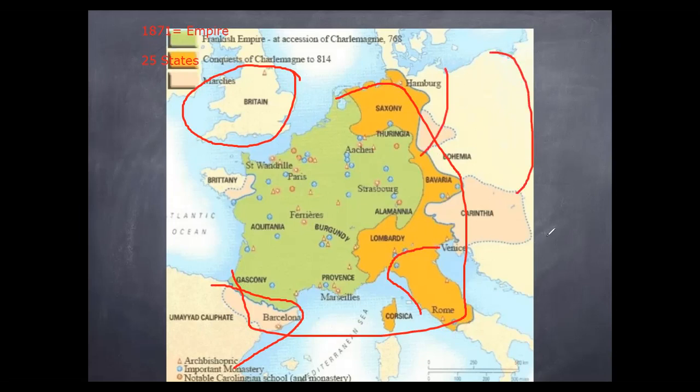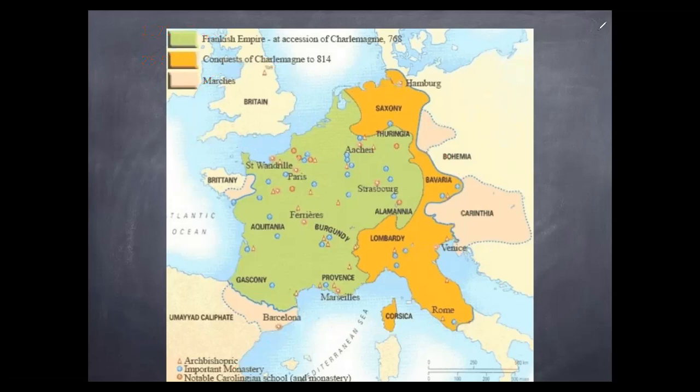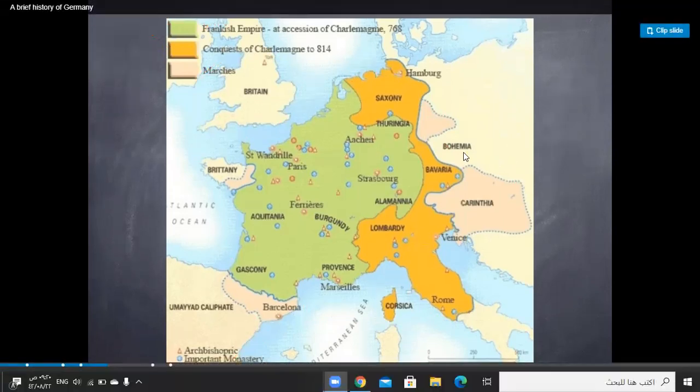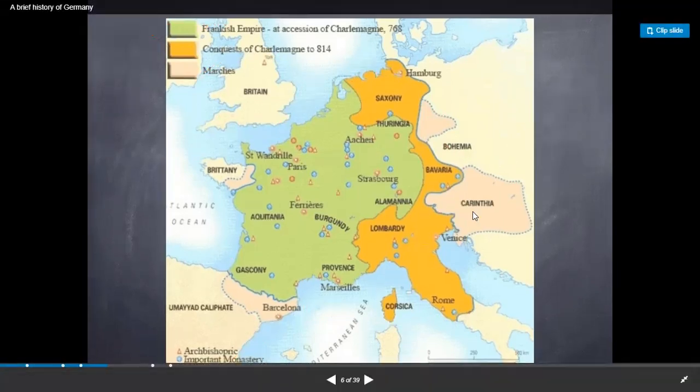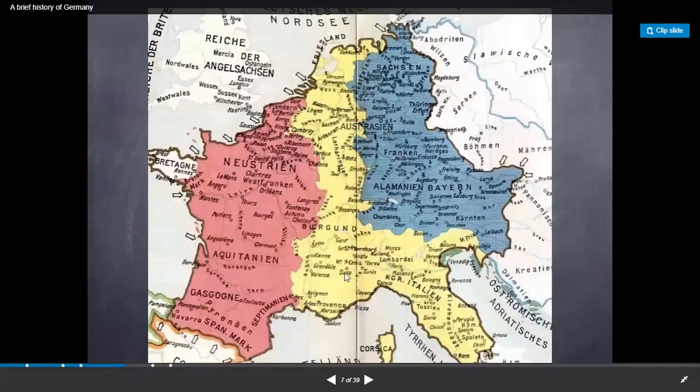So there are a lot of countries around, and all of these countries didn't want Germany to have the power and the authority, because if Germany has the power, they will conquer all of these places, because they know how strong the people of Germany are. They are one of the strongest people around the world, the German countries. So it was always attacked during history, and nobody wanted that country to become something big.